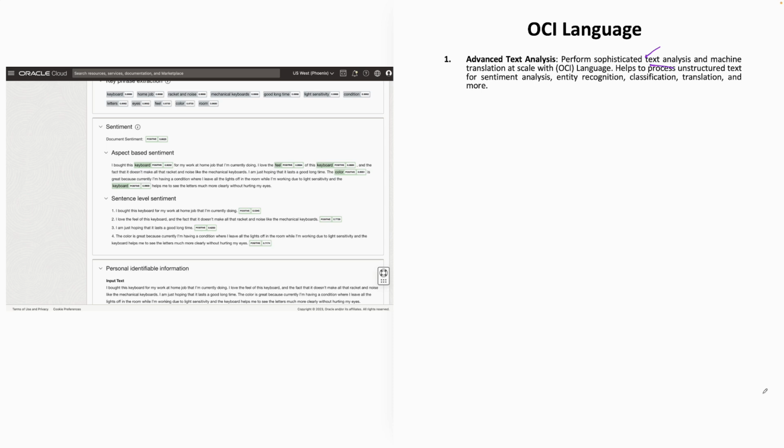It has machine translation at scale with OCI Language, which helps to process unstructured text. Now you might ask, what is unstructured text? Unstructured text can be your reviews, let's say your Google reviews. It could be your Twitter feeds, it could be your Facebook messages. All these are unstructured text. And from that unstructured text as an input, you need to gauge the sentiment. When we say sentiment analysis, it is all about whether it is a positive sentiment, a negative sentiment, or a neutral sentiment.